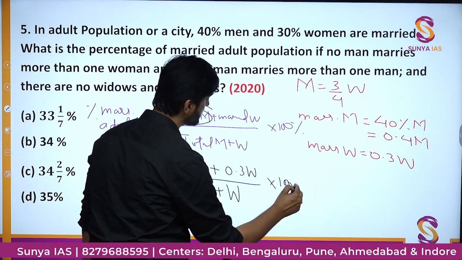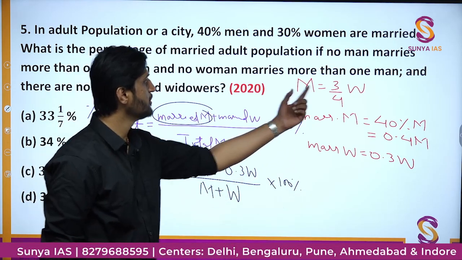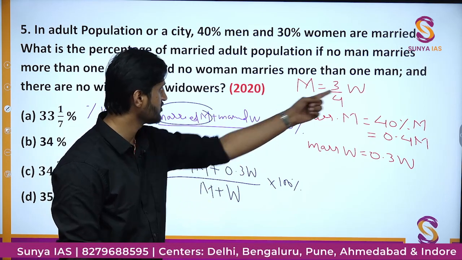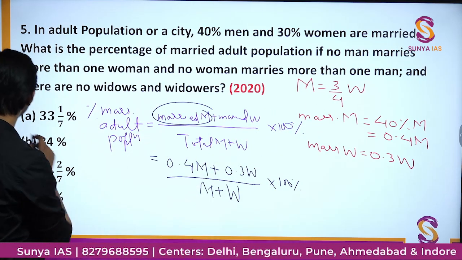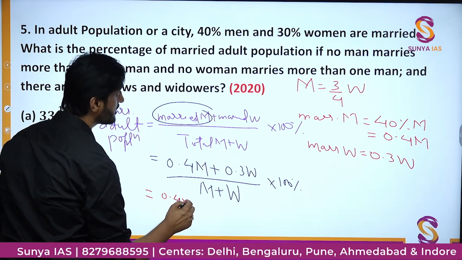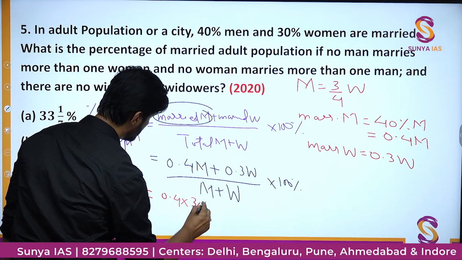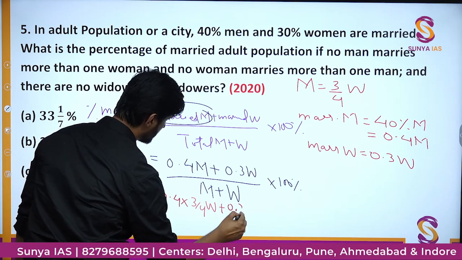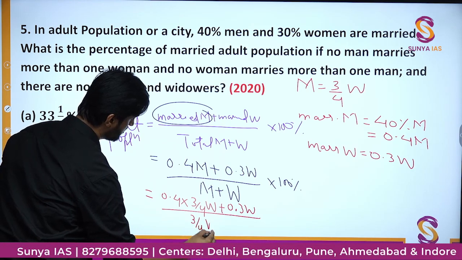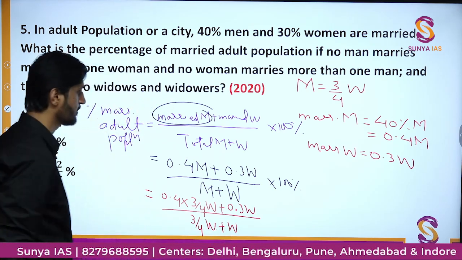Now we found this relation between men and women. We'll just replace the value of M in this equation with this value so that all of it comes in terms of W. So here we'll have 0.4 multiplied by 3/4 W plus 0.3 W divided by 3/4 W plus W into 100.